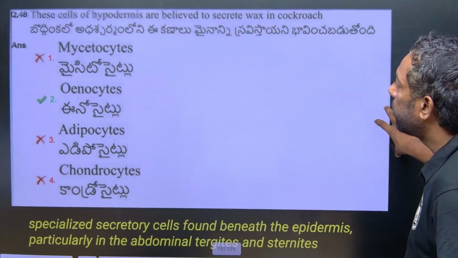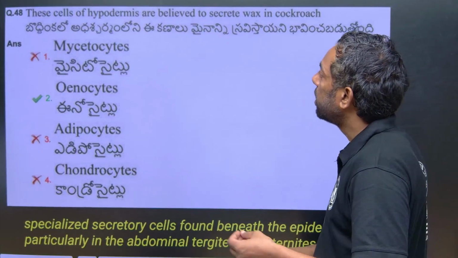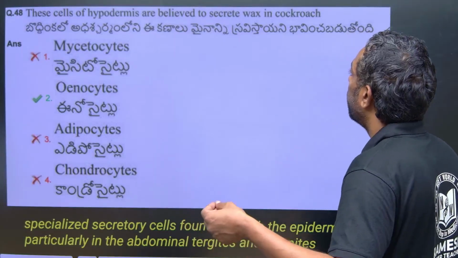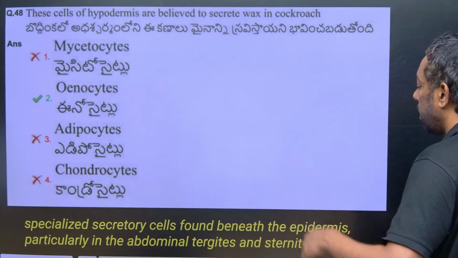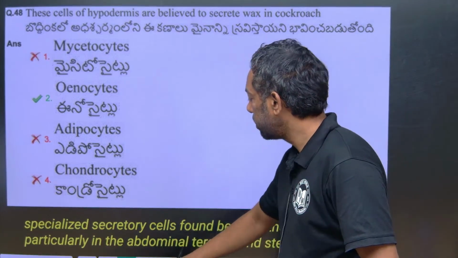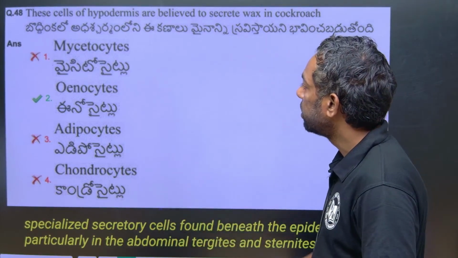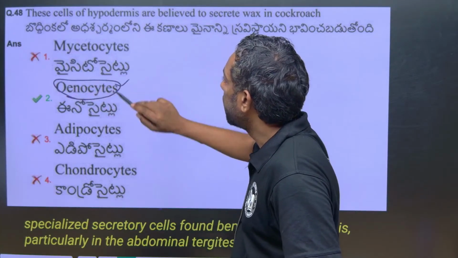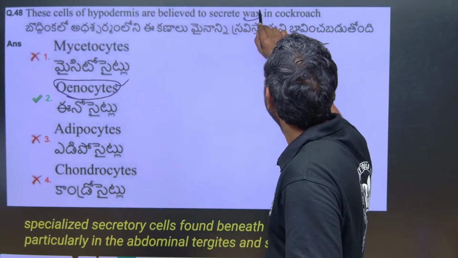Guys, just look into this. Which cells of the hypodermis are believed to secrete wax in the cockroach? This is also one of the cockroach questions. These are the oenocytes. Oenocytes can produce wax.